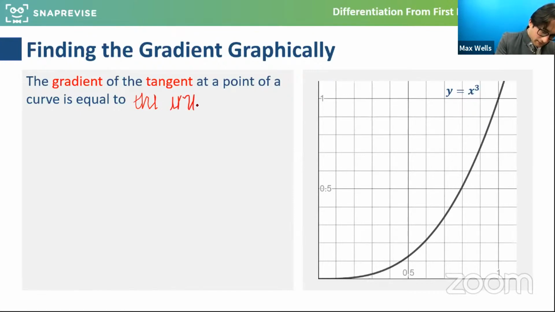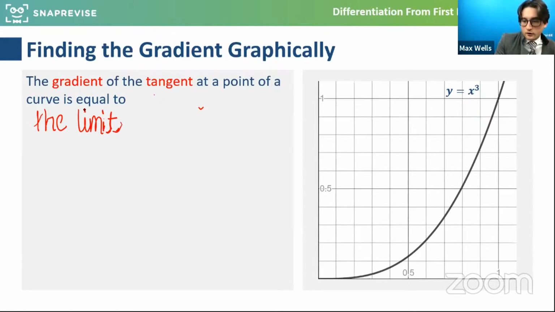The limit of the gradients of the chords.